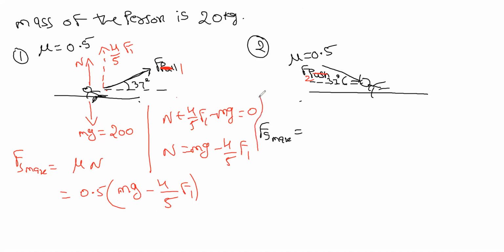Now calculate Fs max for the second one. Along the components, first tell me in which direction you will keep those components.